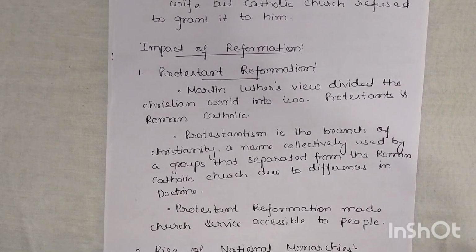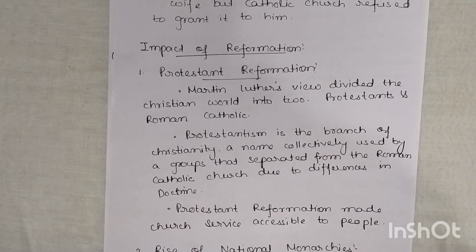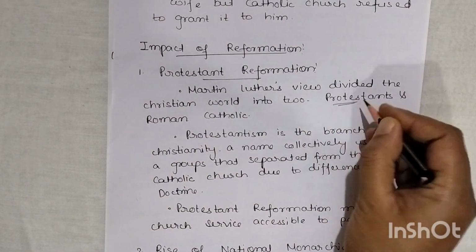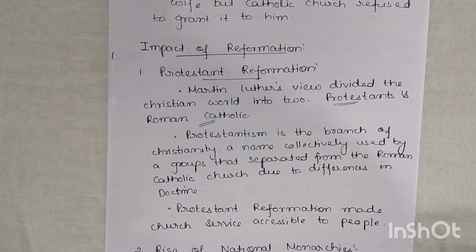Martin Luther's view divided the Christian world into two, Protestant and Roman Catholic. So now a few people came into one group and the others remained in the other. Here we see two groups of people: one is known as Protestant and the other as Roman Catholic.